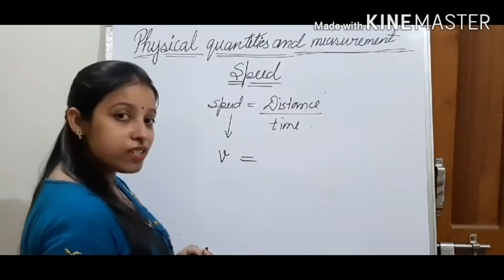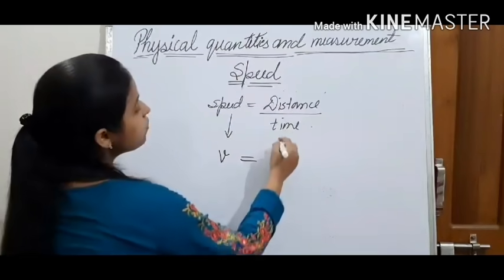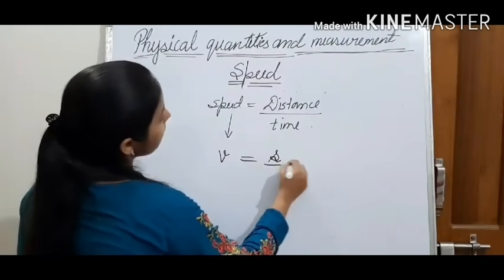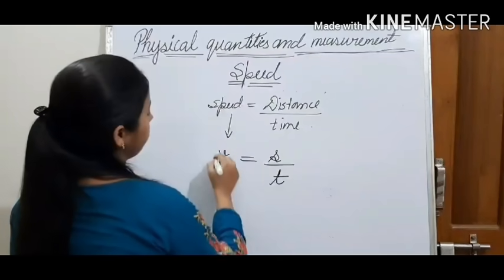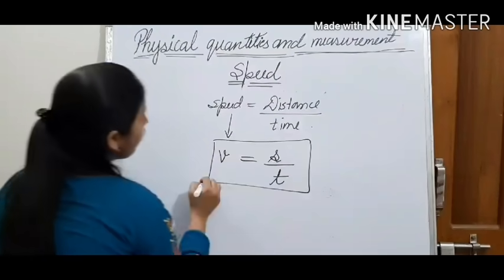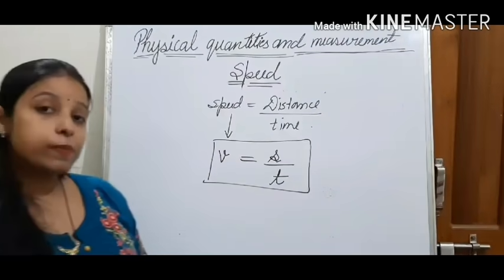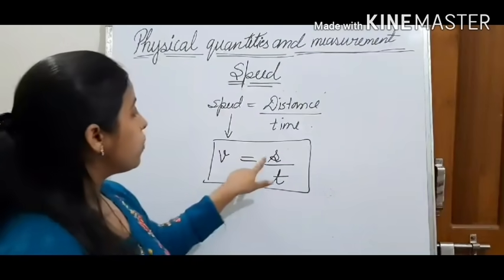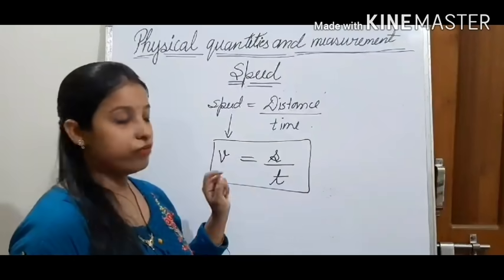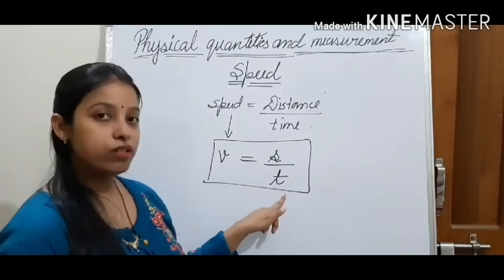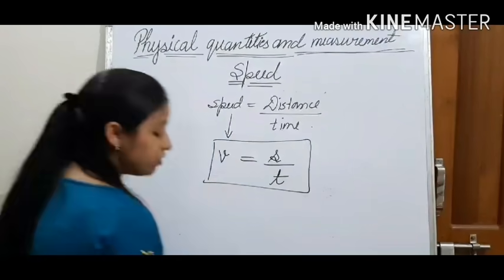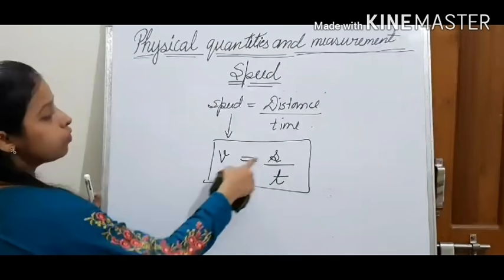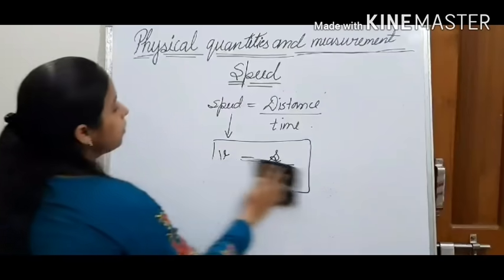Distance we represent by small s, upon time, which we represent by t. So in short form, the formula to calculate speed is v is equal to small s upon t. So the formula to calculate speed is distance upon time: v is equal to s upon t.